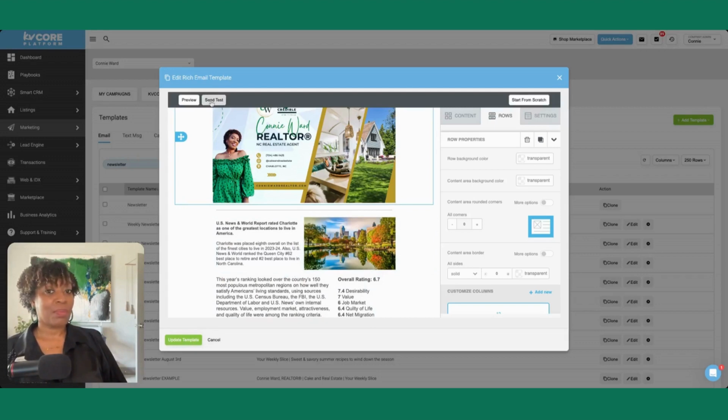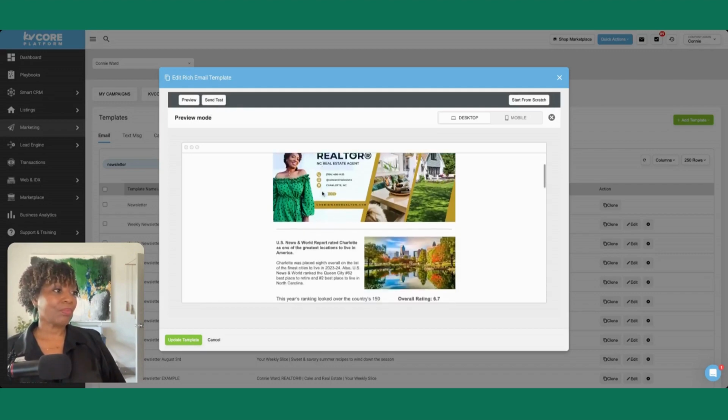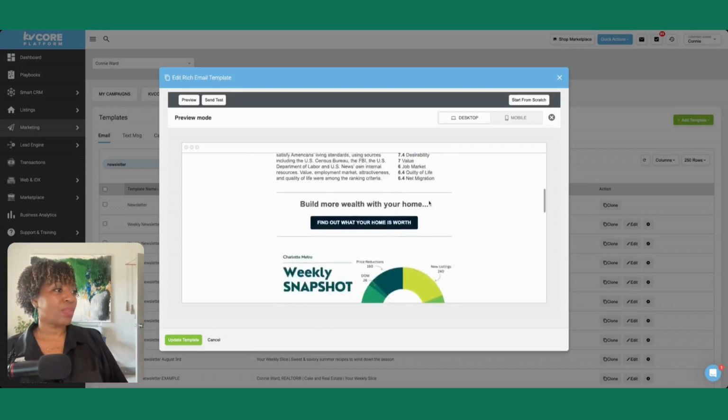I didn't see the pop-up. No, let's see. Preview. I don't think you have to do preview to send yourself a test email, but I didn't see the pop-up that it sent it to me. So let's just do preview. Check it out one more time. And yes, now I've got 3 pop-ups. I guess it's just delayed. My connection is slow.